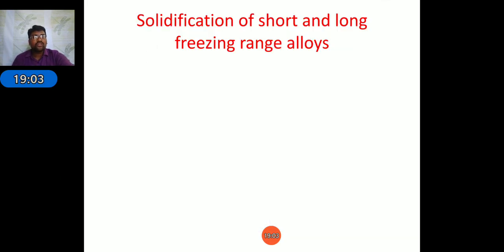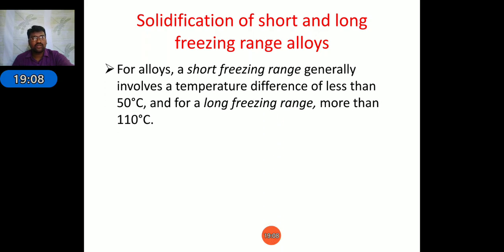Next, solidification of short and long freezing range alloys. For alloys, a short freezing range generally involves a temperature difference of less than 50 degrees centigrade. Suppose the freezing point temperature difference is less than 50, it is known as short range alloys. If the temperature difference is greater than 110 degrees centigrade, it is known as long freezing range alloys.